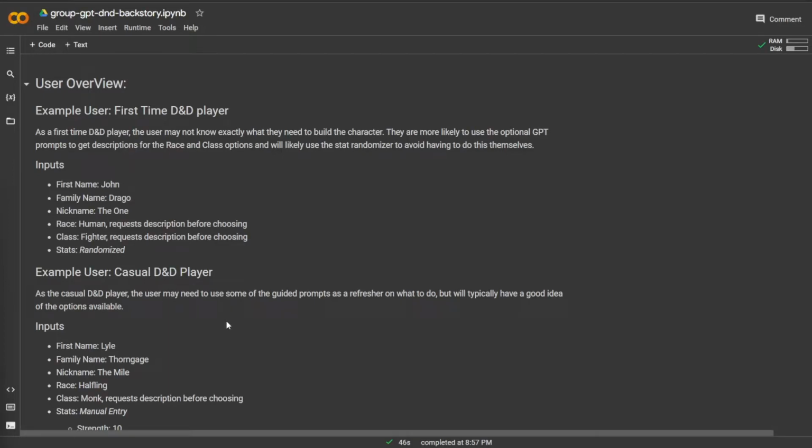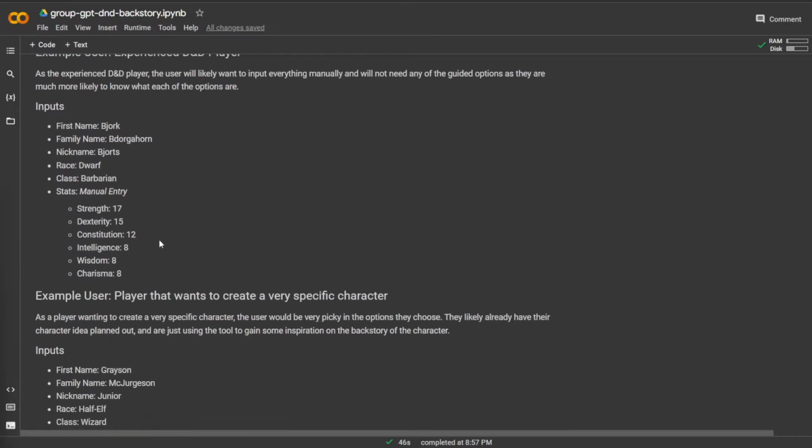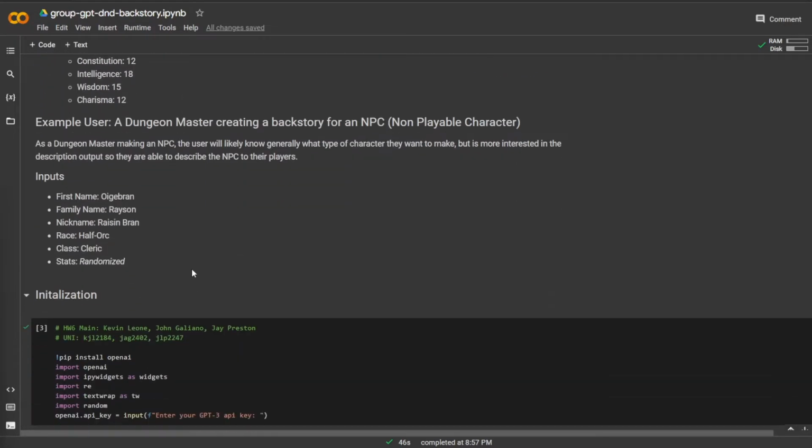This is a demo of our D&D backstory generator using GPT-3 and a Google Colab notebook. To start off, I'm going to go through the example user as a first-time D&D player. As a first-time D&D player, the user might not know exactly what they need to build a character, so they're more likely to use the optional GPT prompts to get descriptions for the different class and race options, as well as they're likely to use the stat randomizer to avoid having to do it themselves. So I'm going to go through and enter the inputs as if I am a first-time D&D player.